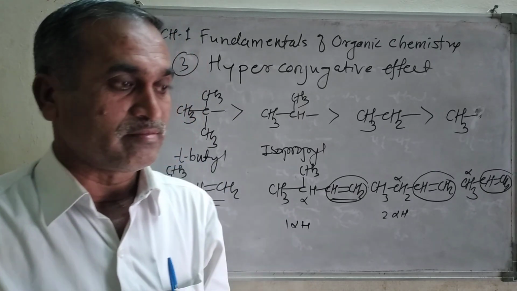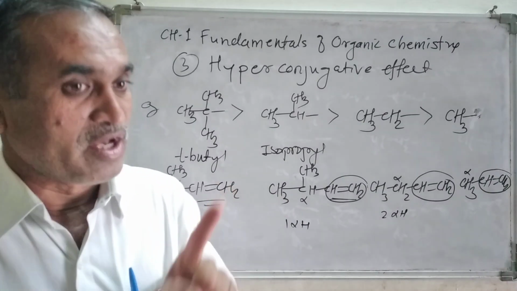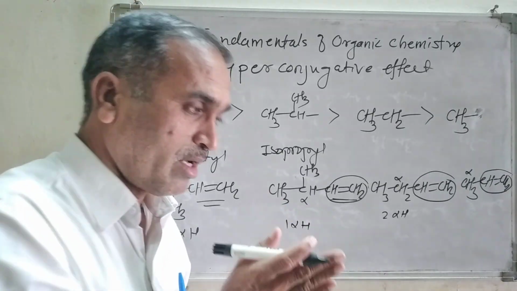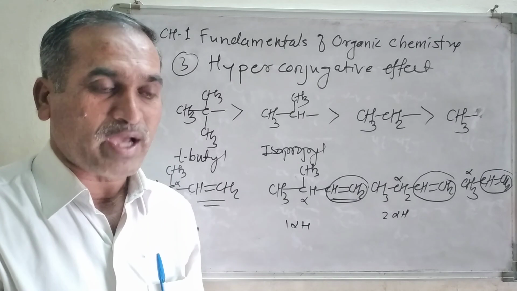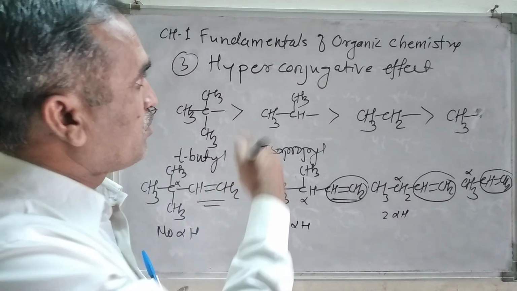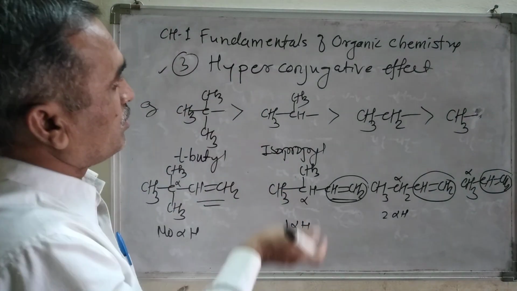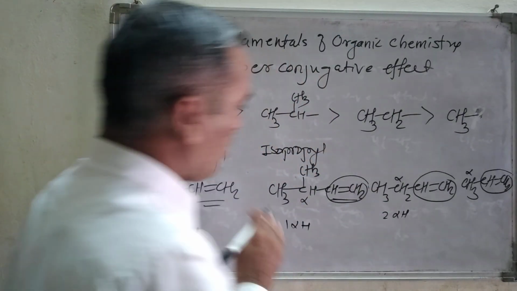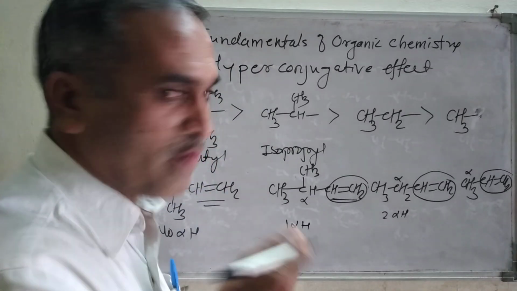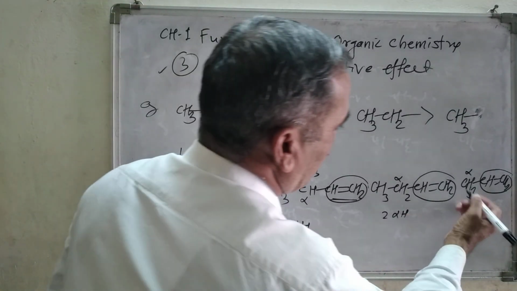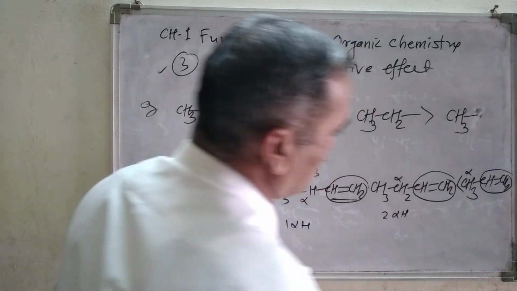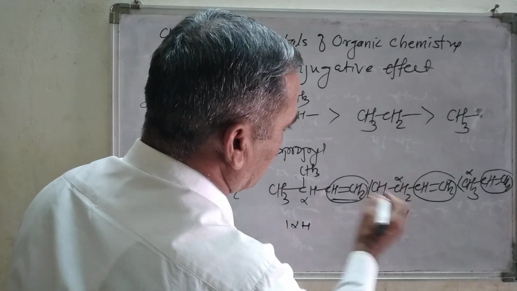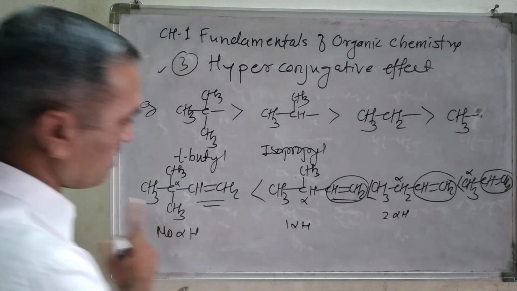While studying elimination reactions, Saytzeff's rule, and at that time why the more substituted alkene forms as the major product, that is nothing but the hyperconjugative effect. What is the reactivity order found in this case? Now there are three alpha hydrogen atoms, therefore it is the most stable one. This one, then this one. This is the least one.